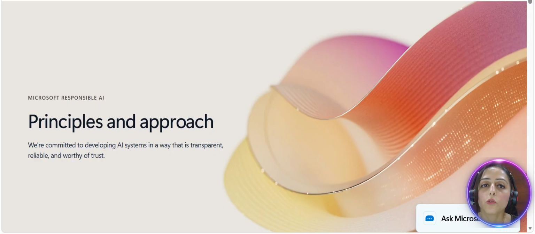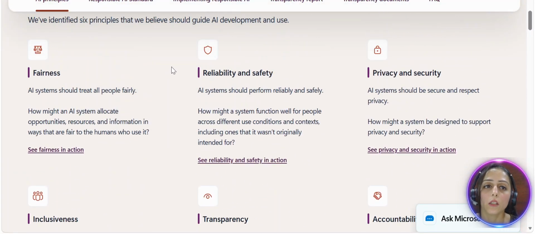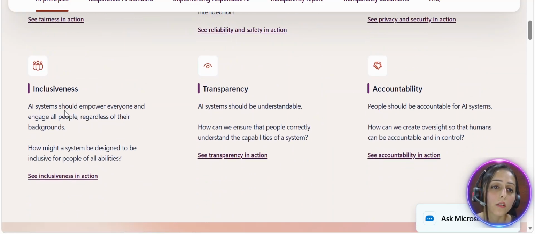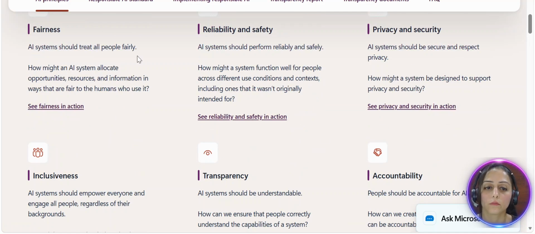So as we have seen, we are able to see these principles: fairness, that all AI systems should treat all people fairly; reliability and safety, that we have seen how it works; then we have privacy and security, that it respects, I mean, it works based on our existing security model; inclusiveness, that it helps everyone; transparency, that we have a way to view the log and give feedback as well; and accountability, that humans always remain in the loop. We have a feedback loop, and that's how this actually works.